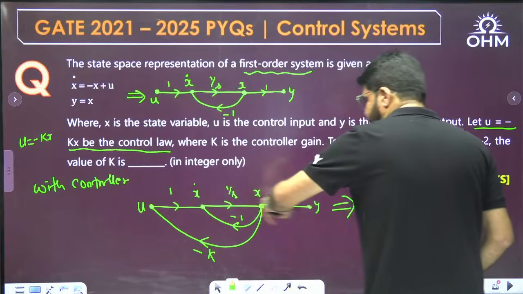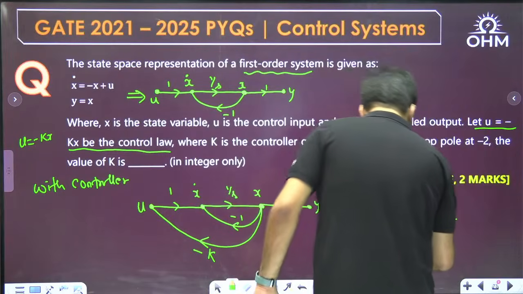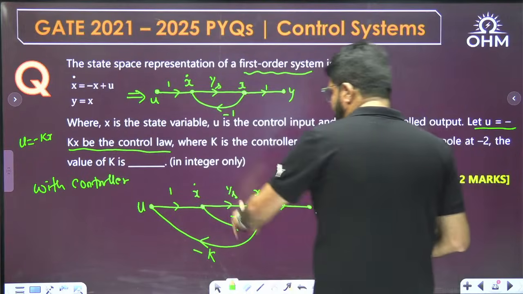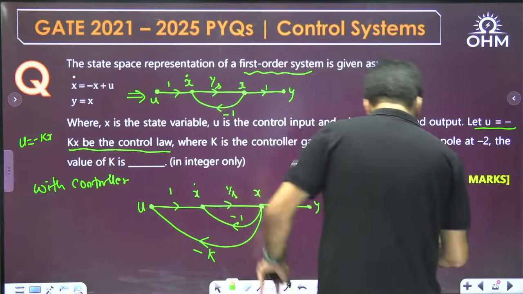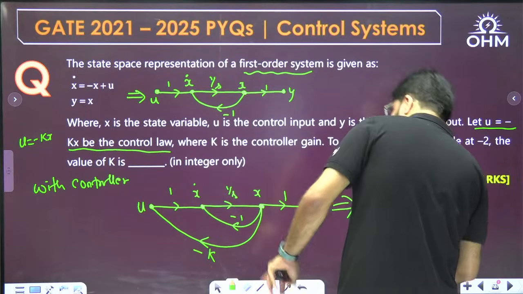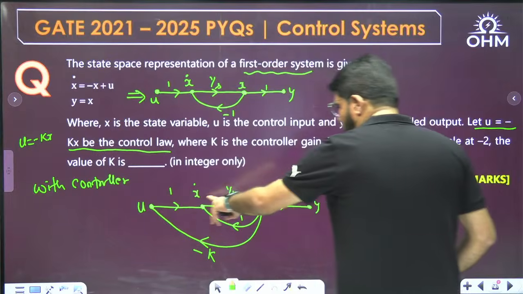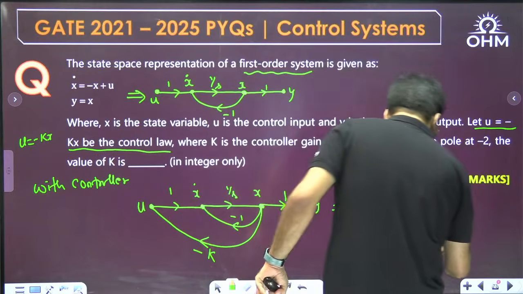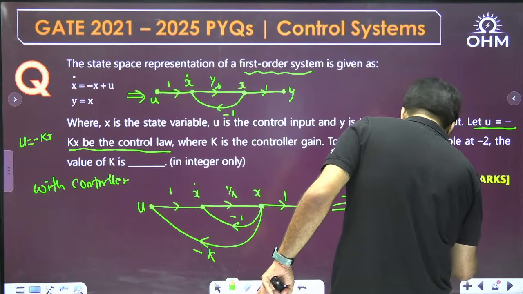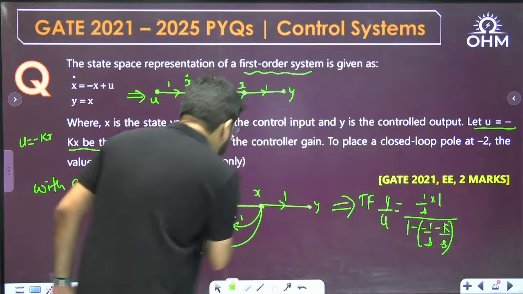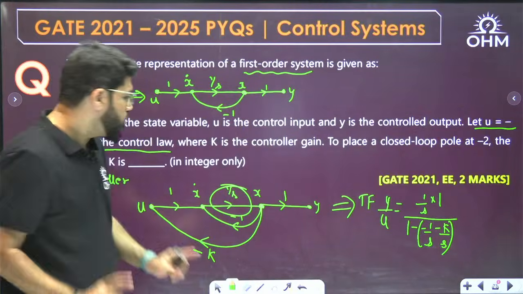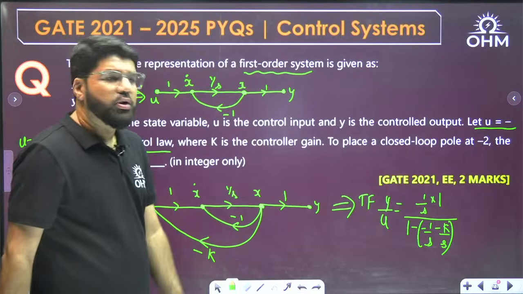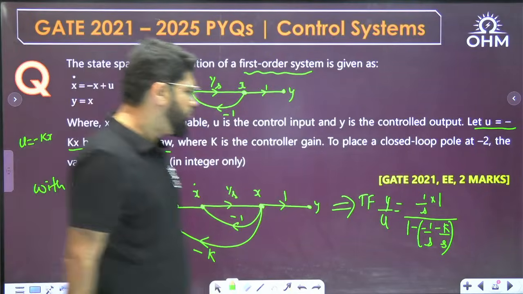Because if you erase this particular forward path, both the loops are open, divided by 1 minus loop gain. What is the first loop gain? Minus 1 by s, product of these two. Second loop, 1 by s into minus k. So the second loop is total minus k by s. Both are touching each other, both are using this branch, so no product term will come. Simple Mason's gain formula applied.